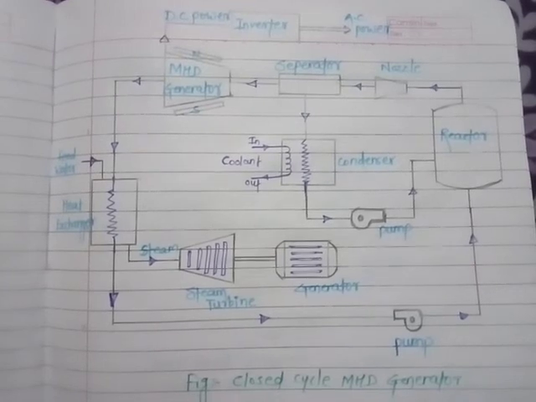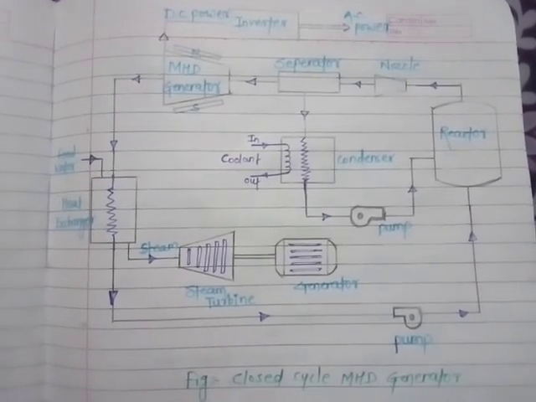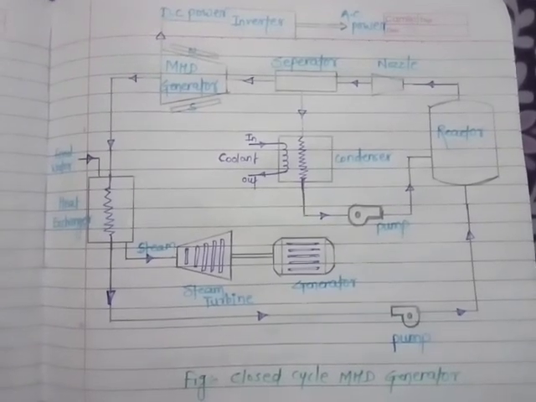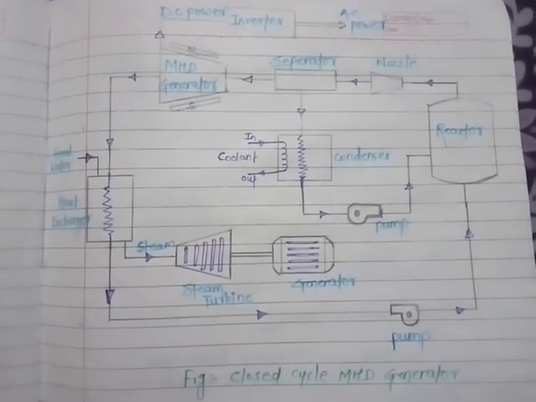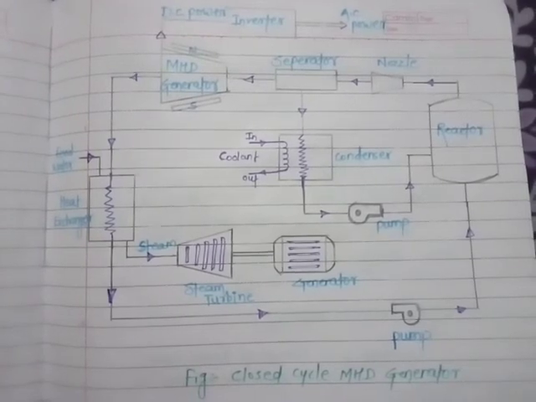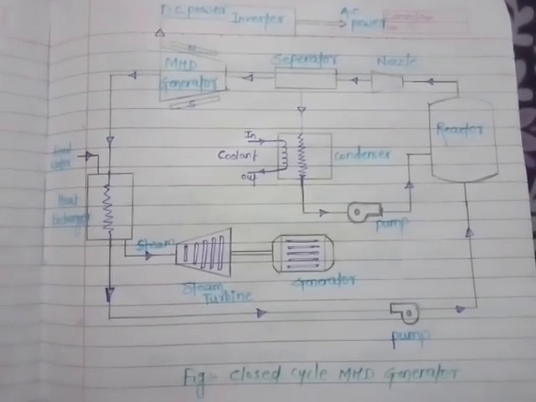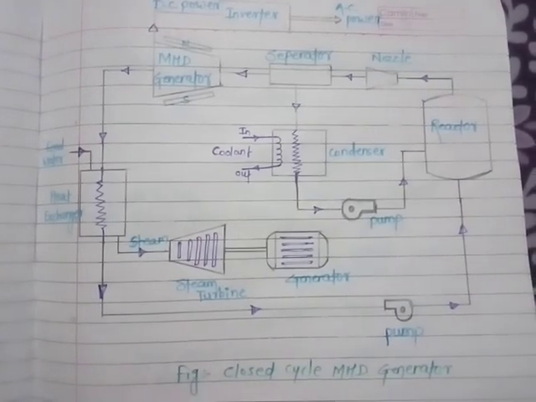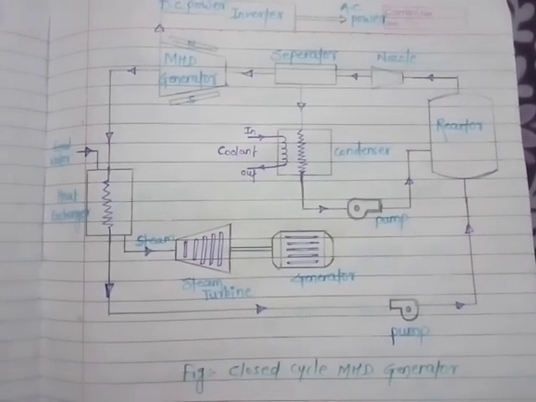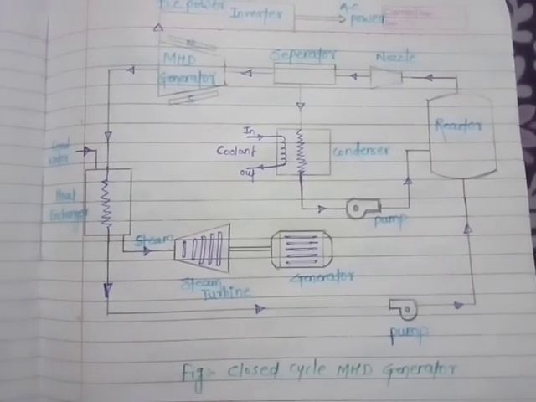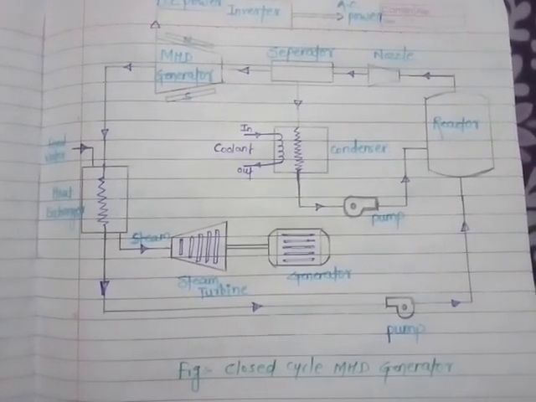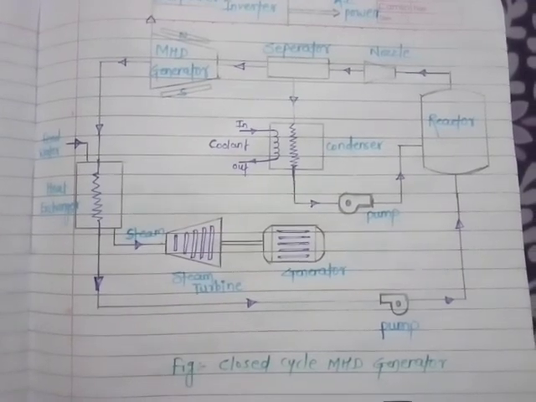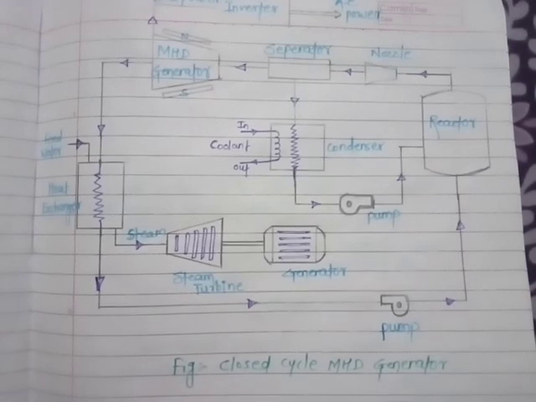After the MHD generator, the liquid potassium coming out passes through the heat exchanger, and its heat is used for generation of steam. The steam runs the steam turbine and generates some more electricity, and then the potassium is pumped back to the reactor. In this way, the closed cycle MHD generator works.